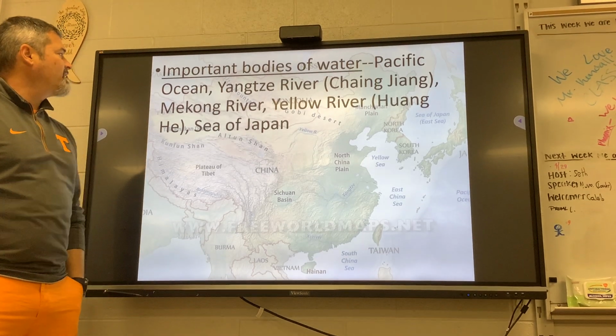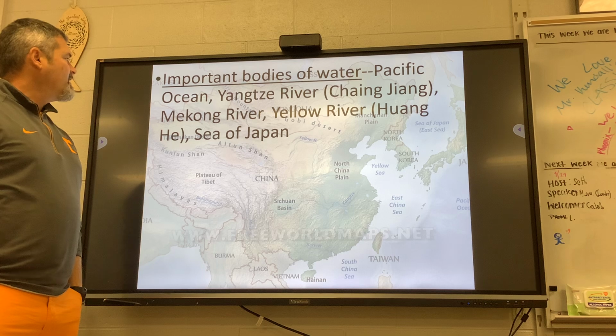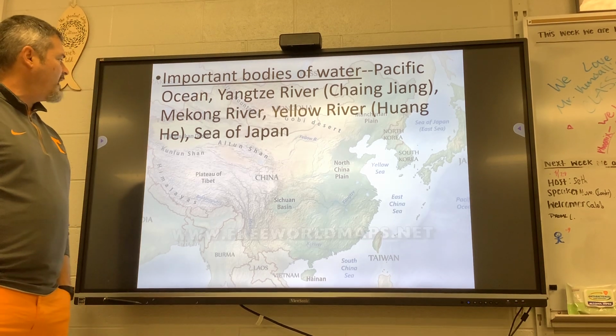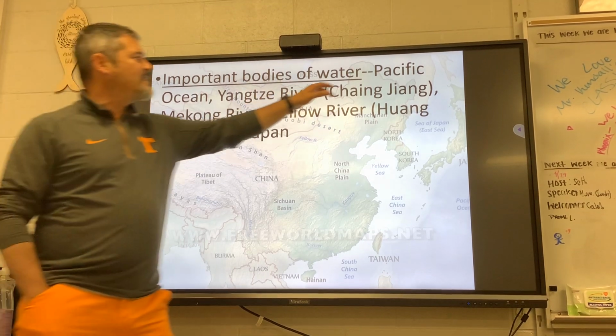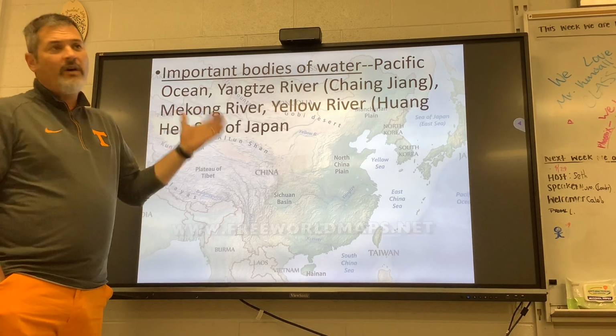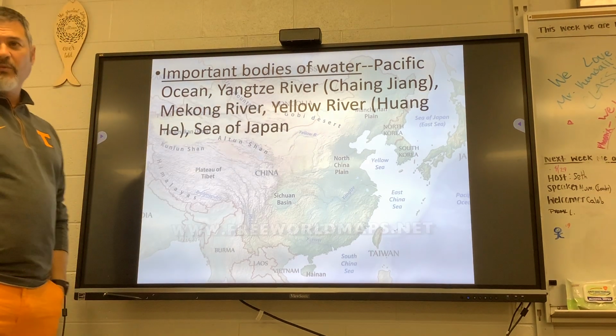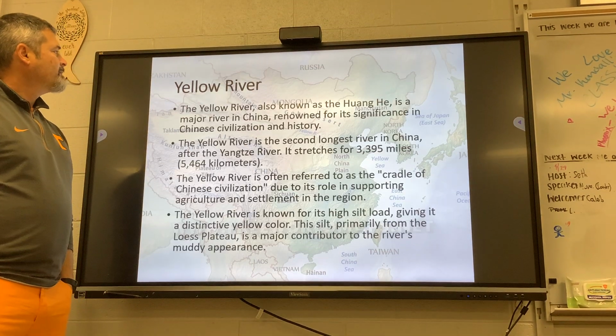Important bodies of water: the Pacific Ocean, the Yangtze River, the Mekong River, the Yellow River, and the Sea of Japan. Here are the Chinese names for these rivers, but we're not Chinese, so we're going to call them what we call them. Next. The Yellow River.